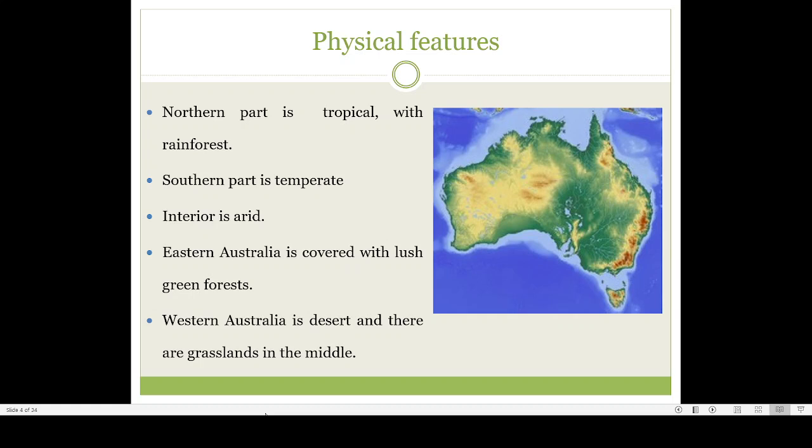So when we say the southern part of Australia, this is the southern part. This portion of Australia, mainly Melbourne. If you have relatives there or if you are ever going to Australia, you may understand that certain areas of Australia are warmer and hotter, whereas certain areas of Australia are colder.